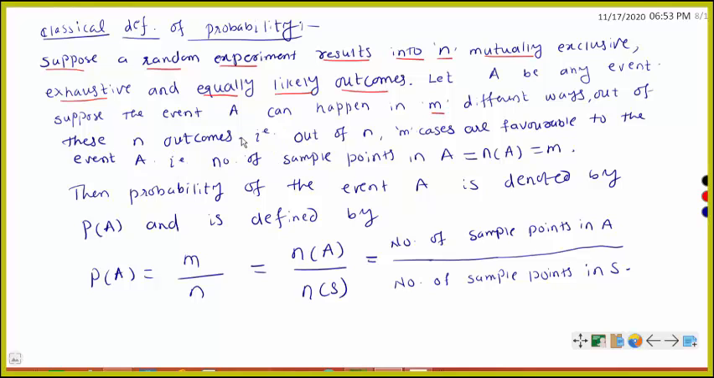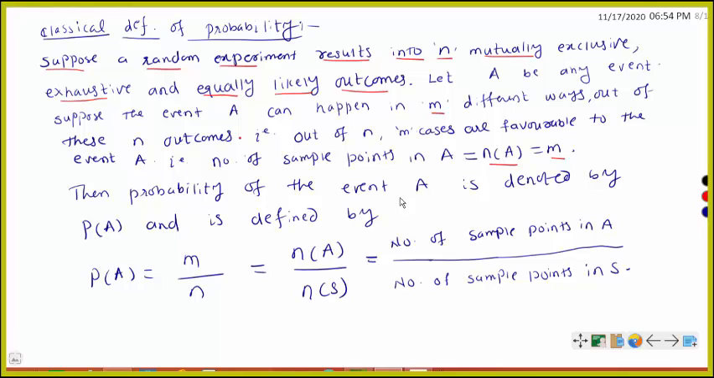Out of these n outcomes, this event A can happen in m different ways. That is, m cases are favorable to the event A. The total number of sample points in the sample space S is n, and the number of sample points in A, n of A, is m.